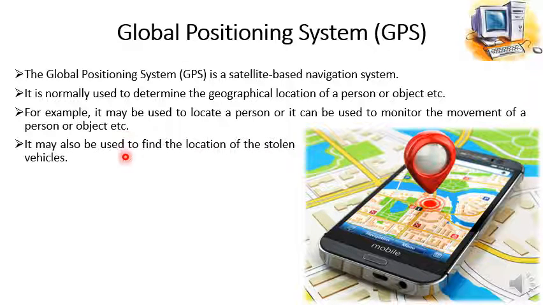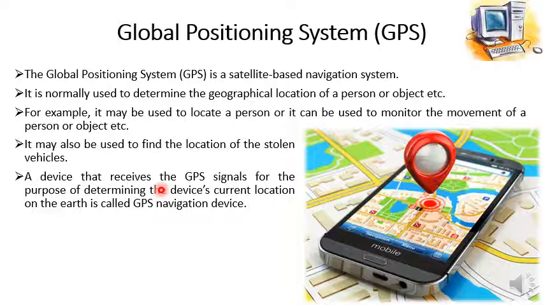It may also be used to find the location of stolen vehicles. If the car has GPS, it can be tracked or located by using GPS.